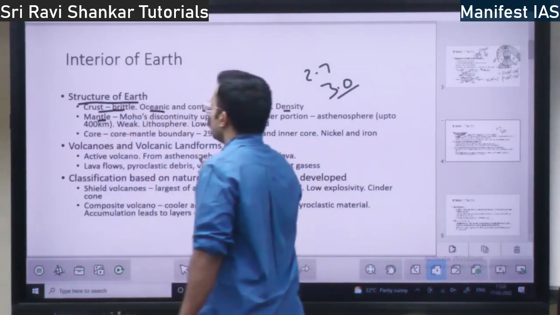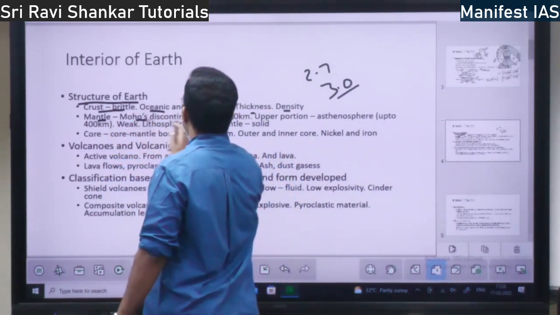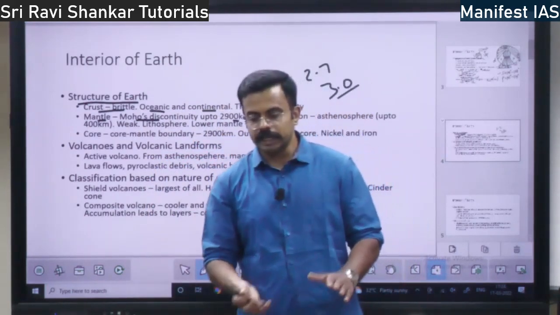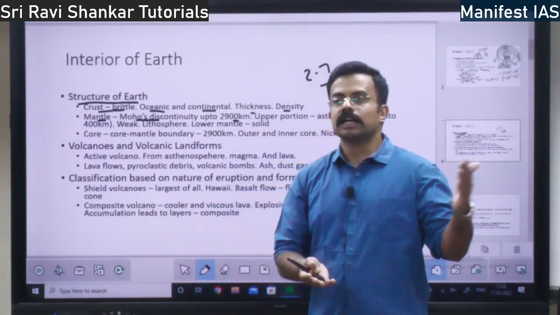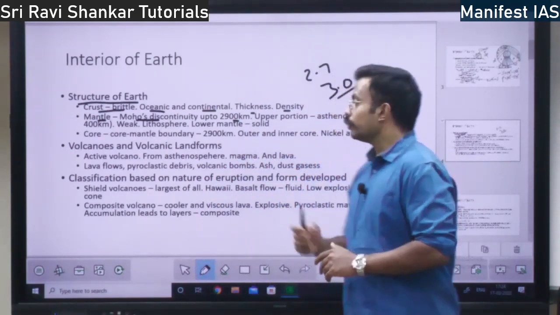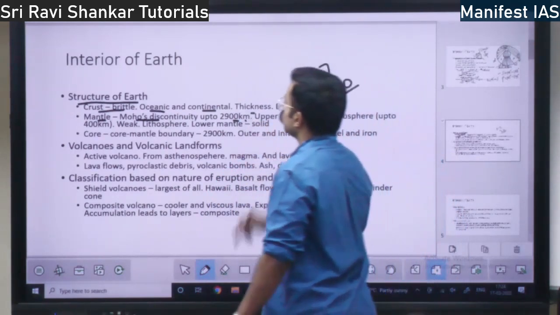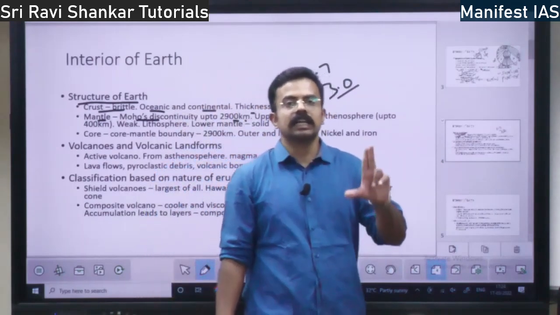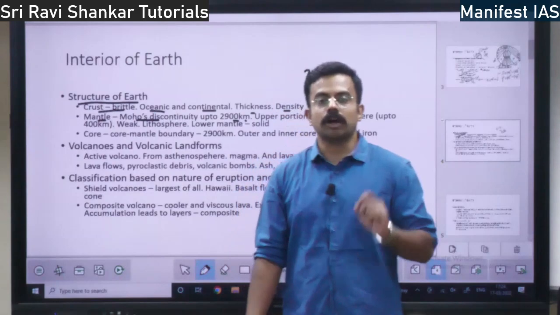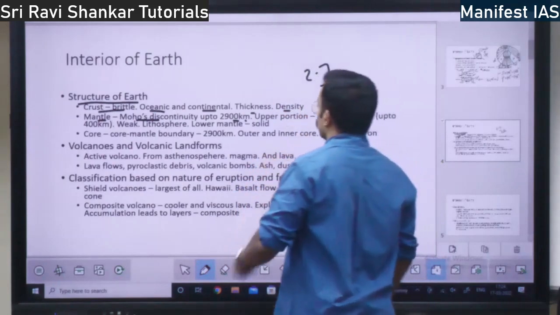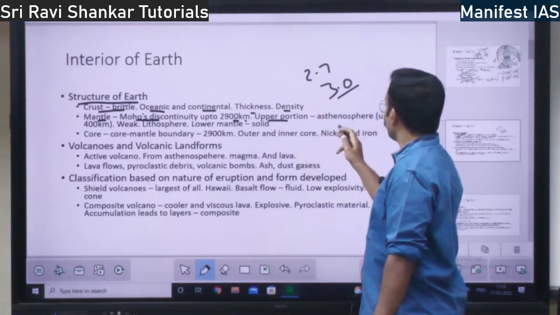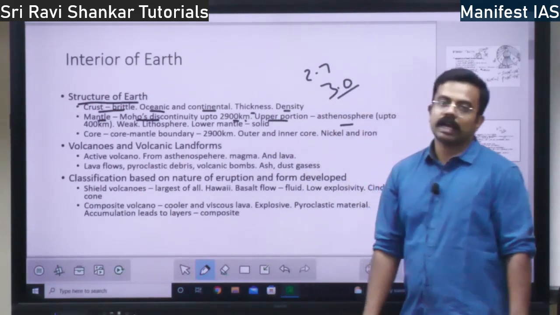It starts from the Moho discontinuity up to 2,900 kilometers. The Moho discontinuity distinguishes between crust and mantle. So from there up to the length of 2,900 kilometers, whatever the part is inside the earth, that is called mantle, not mental, right? Mantle. So in the upper mantle you have asthenosphere.